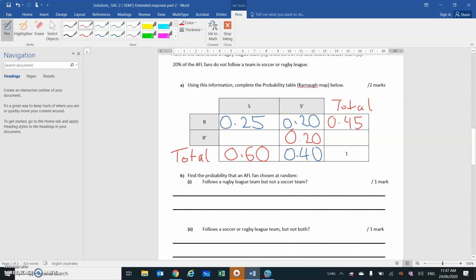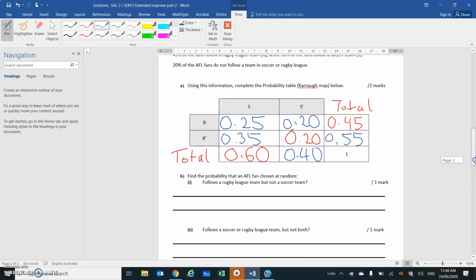Okay, they're the totals. So let's continue filling this out. We've got 0.35 here and 0.55. So that was 2 marks: 1 mark for filling in half correct, 2 marks for filling it in all correct.